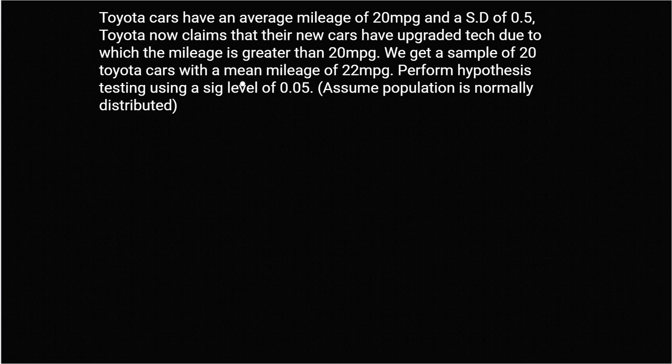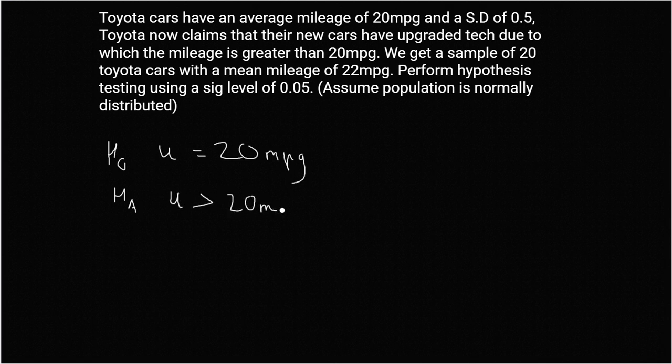So first things first, we identify the null hypothesis. Our null hypothesis is that the mean is equal to 20 miles per gallon, and we assume that this is true for the time being. Our alternate hypothesis is that the mean is greater than 20 miles per gallon.